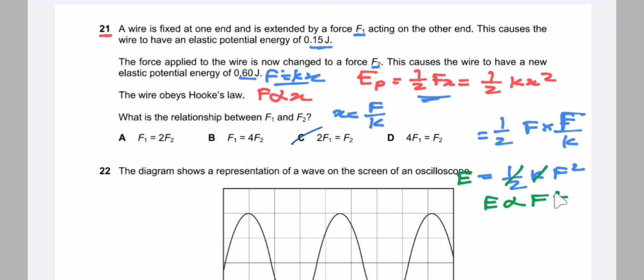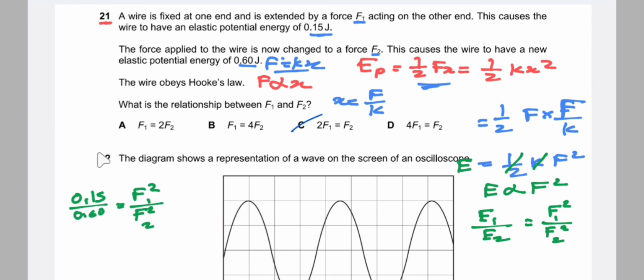So we can solve this by ratio. U1 by U2 is equal to F1 squared by F2 squared. So after solving, F1 squared by F2 squared is equal to 1 by 4, or simply F1 by F2 is equal to 1 by 2. So if we write this clearly, then 2F1 is equal to F2. That is answer C: 2F1 is equal to F2.